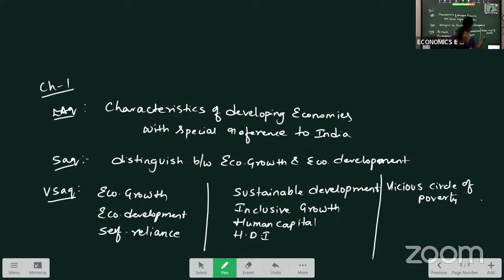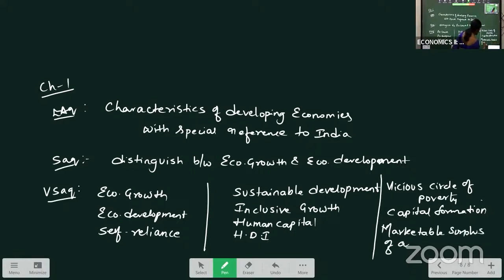Then capital formation. Capital formation, where income is converted into savings and that savings are converted into investment. Next, we have marketable surplus of agriculture. Excess output in our agriculture will help for increasing population.